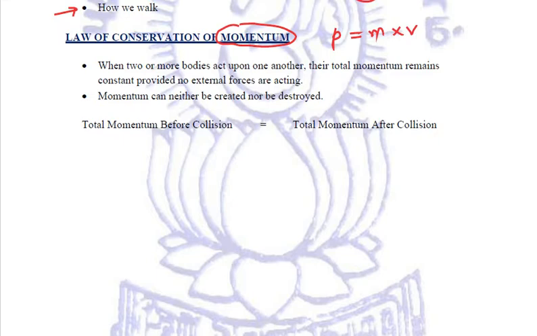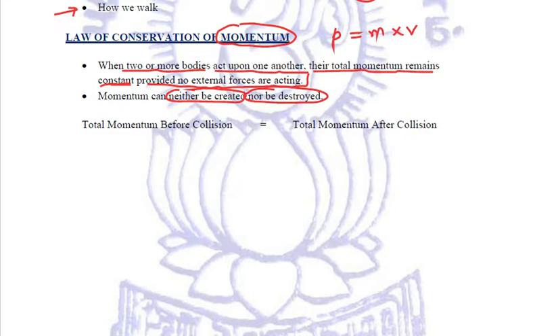Now, the law of conservation of momentum states that when two or more bodies act upon one another, in that case, their total momentum remains constant, provided no external forces are acting. So what exactly does this mean? This means that momentum can neither be created nor be destroyed.